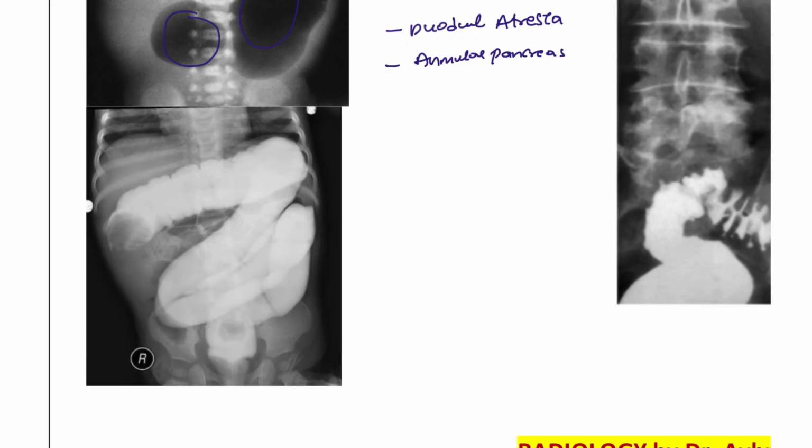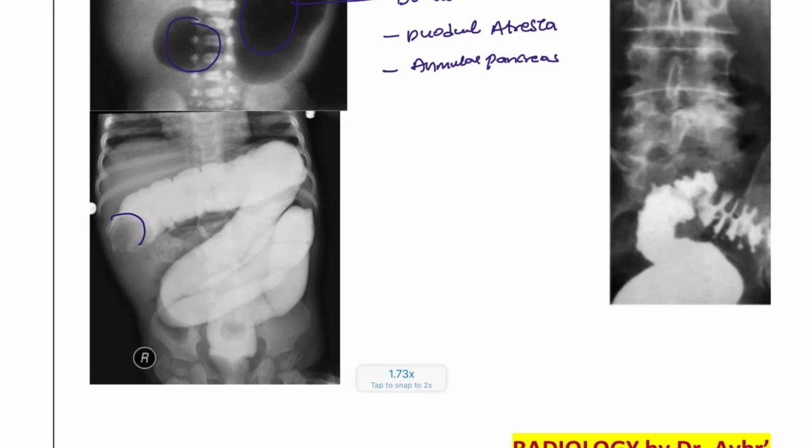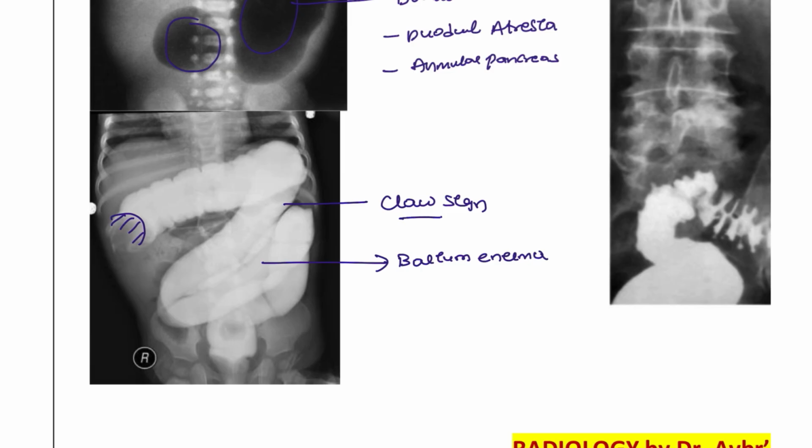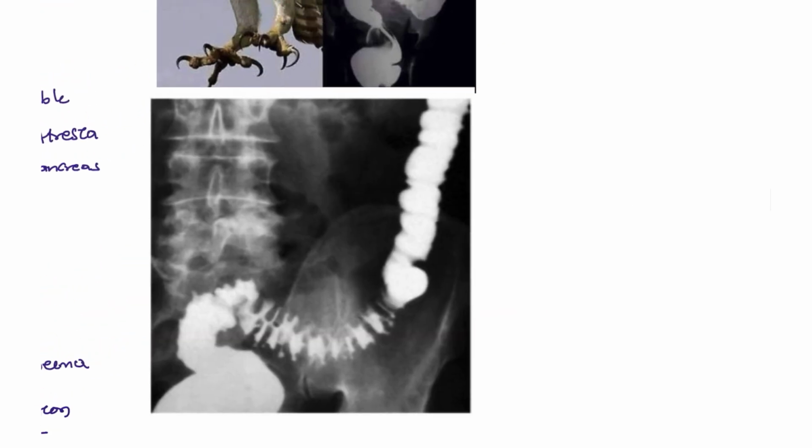Next picture that you can see, this is the claw sign, and this opacity is due to the barium enema we have given for this patient. Target sign or the claw sign is seen in patients with intussusception.